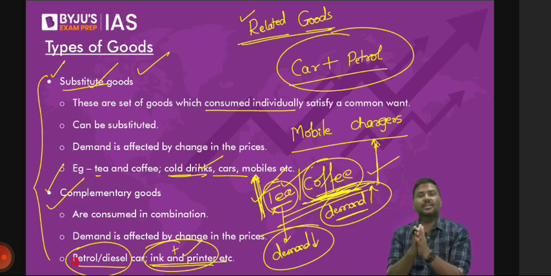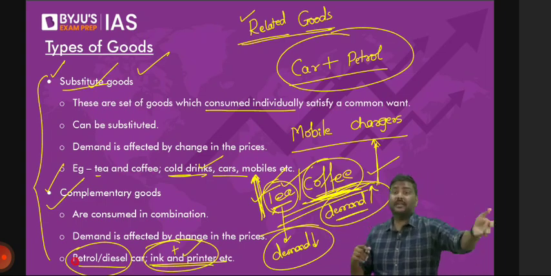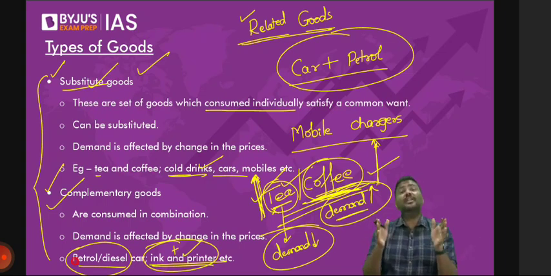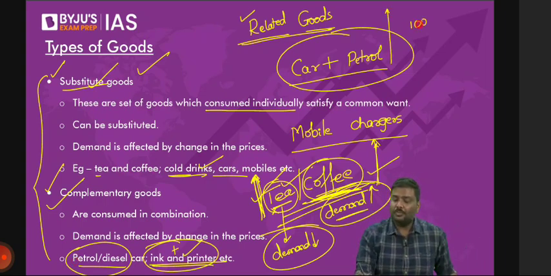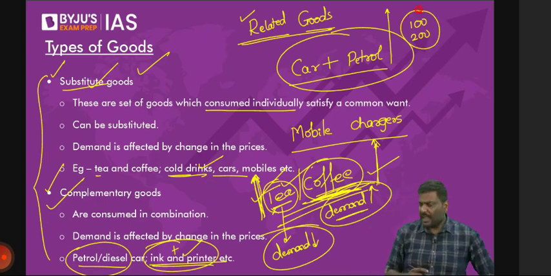Petrol plus car, diesel plus car, electricity plus car, anything. And these are always consumed in combination. Now, what is the importance of it? Simple question to you people. Imagine the price of petrol goes up from 100 rupees to 200.